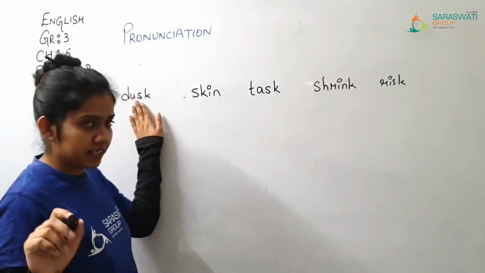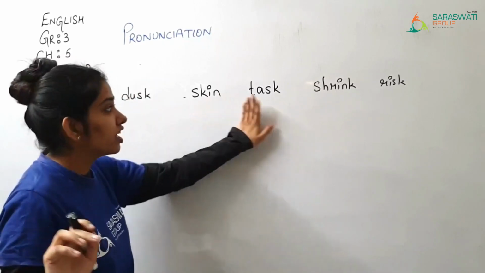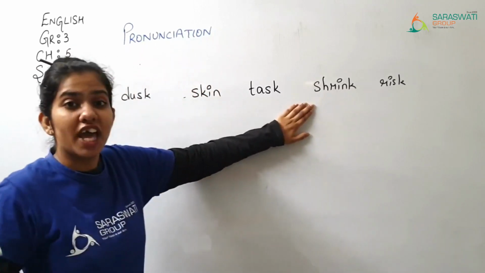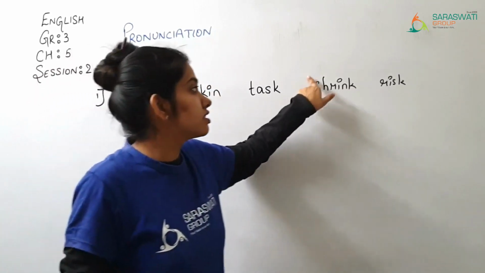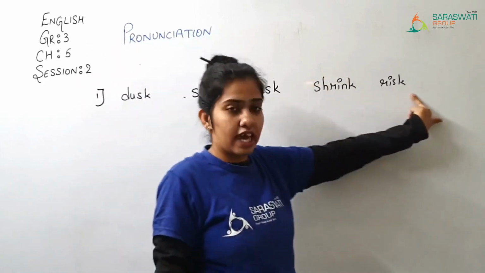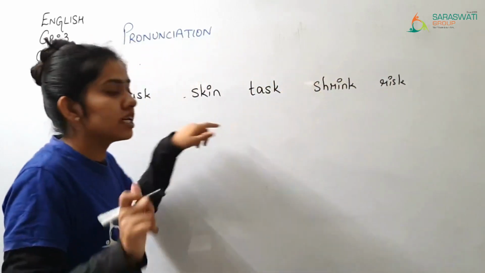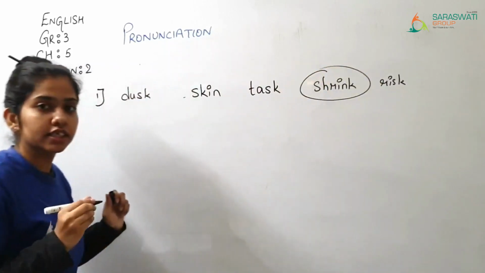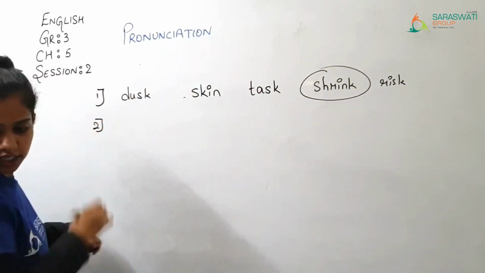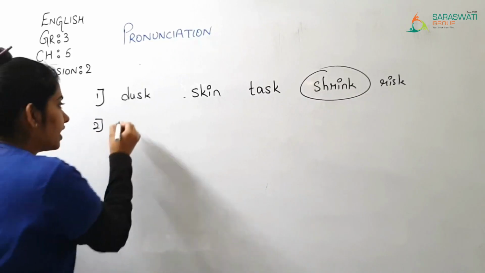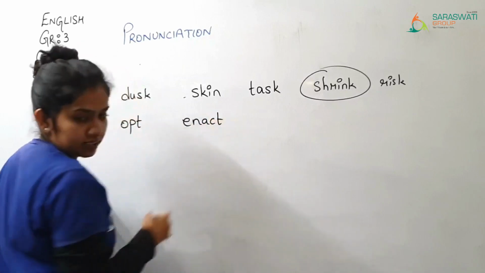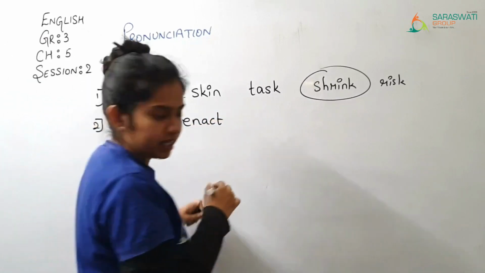So this is sk, dusk, scheme, sk, task, sk, shrink, here it is sh, sh. So this is the odd one out. Here it is risk, sk. So shrink is the odd one out. So circle that word. Now the second one is opt, enact, kept, adapt,